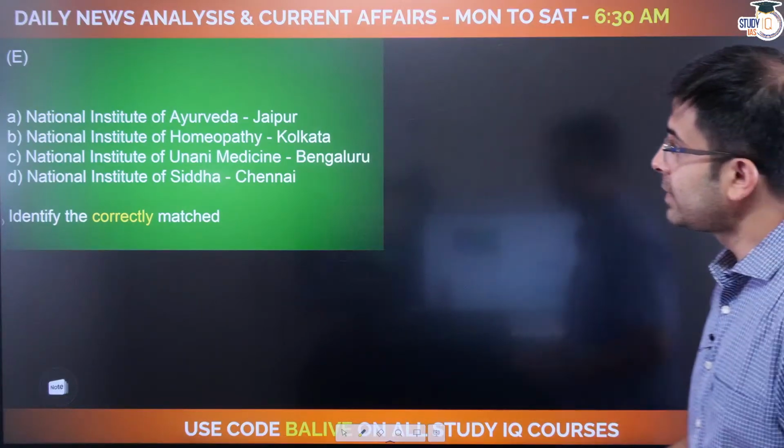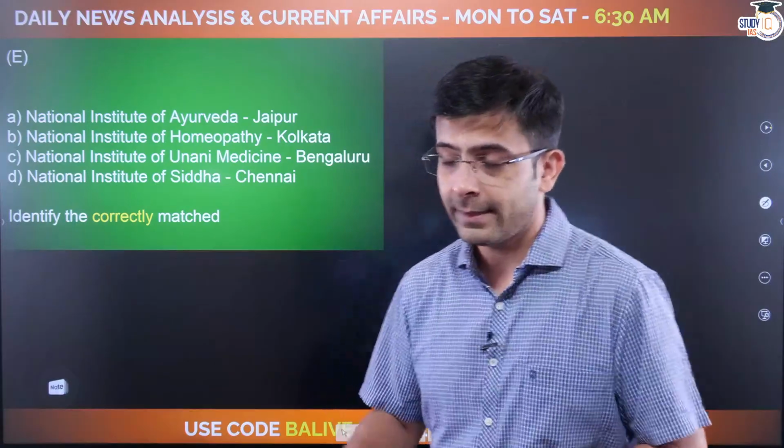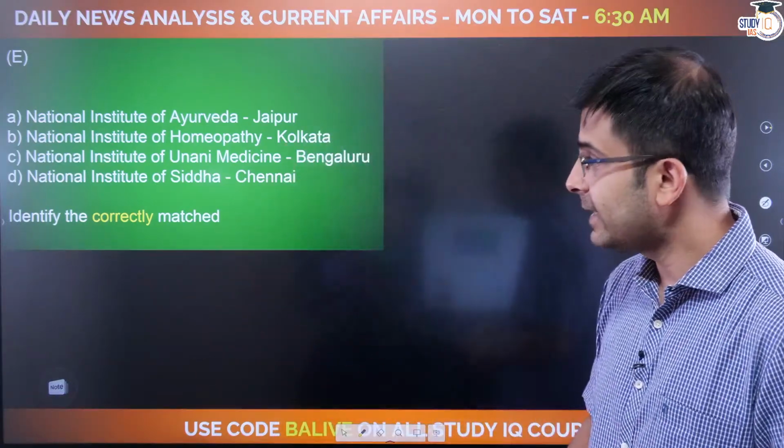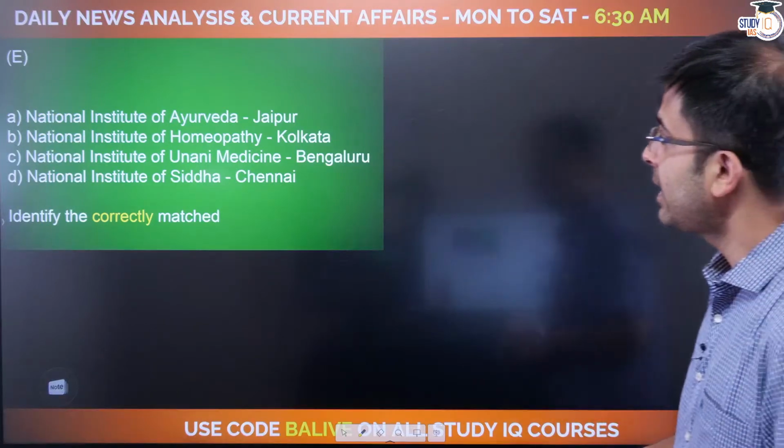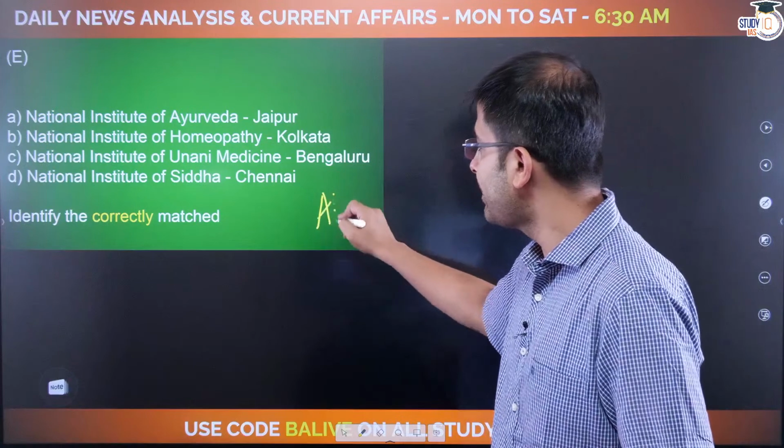So these institutes, Ayurved, Homeopathy, Unani and Siddha, they are located as they are mentioned. Ayurveda is in Jaipur, Homeopathy in Kolkata, Unani in Bengaluru and Siddha in Chennai. All are again correctly matched.